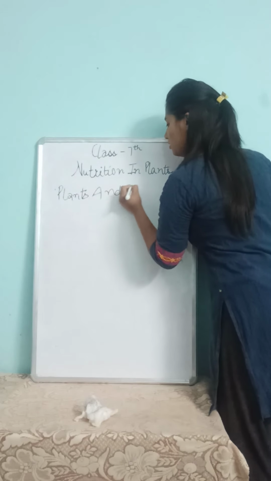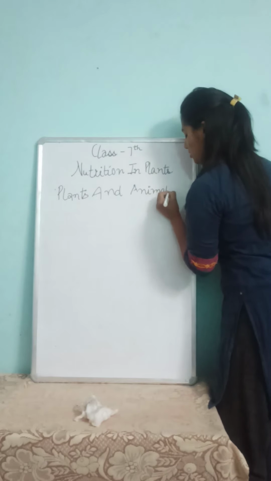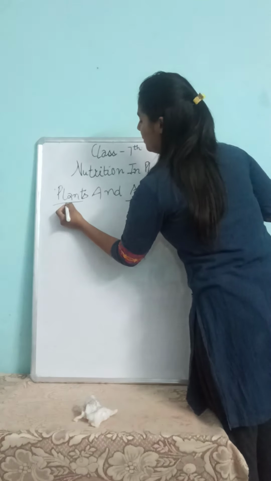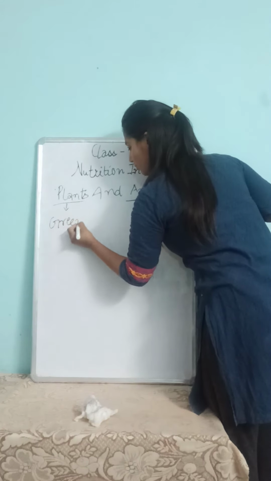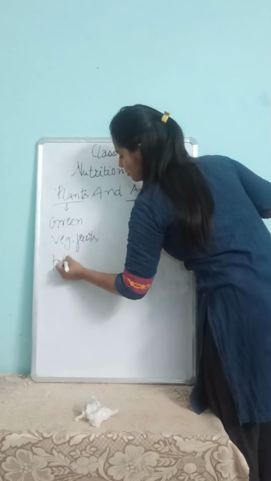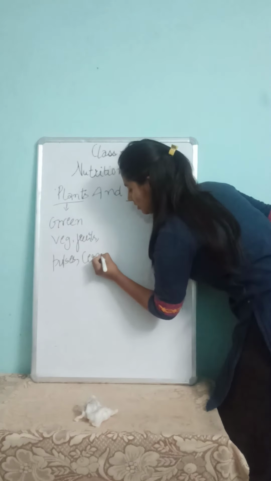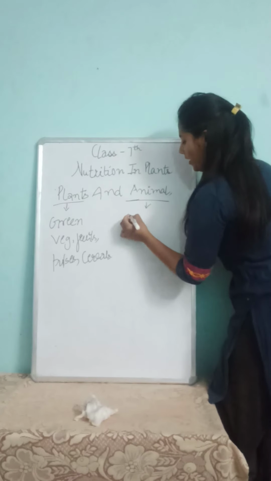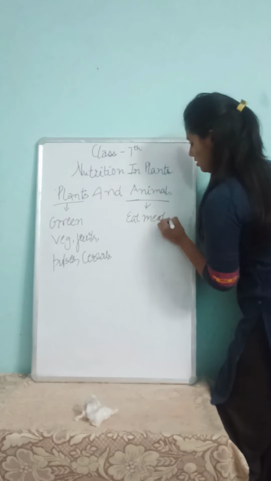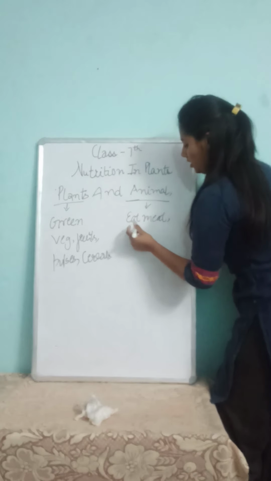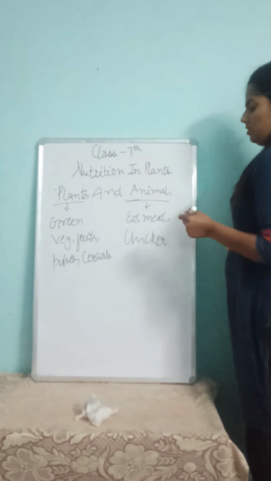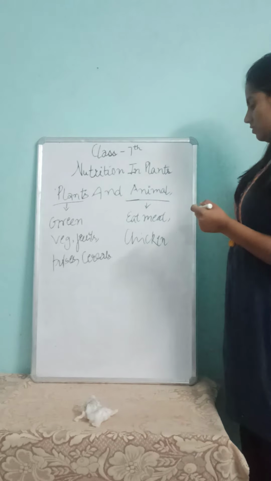We get food from plants and animal sources. Ignore the voices behind this. In plants we get green vegetables, fruits, pulses, cereals, and in animal form we eat meat, chicken, and all these are the animal sources.